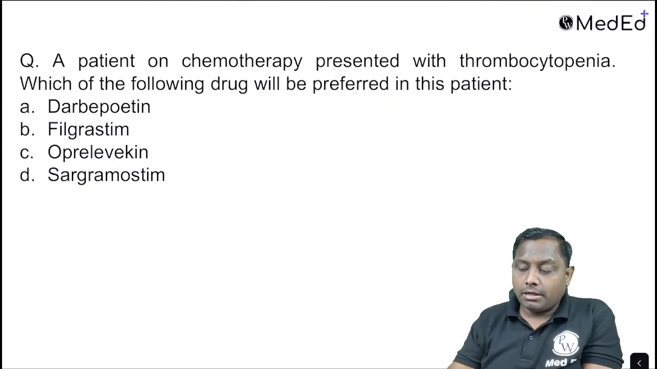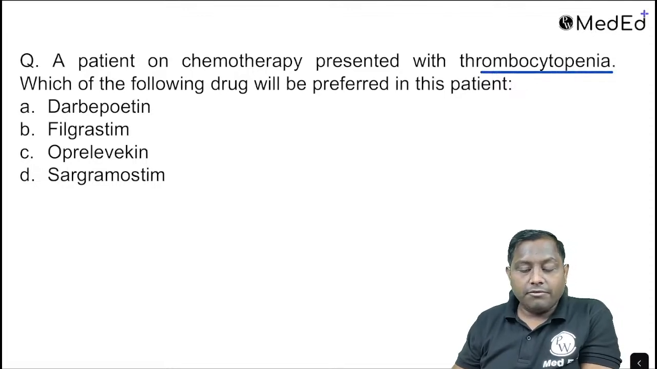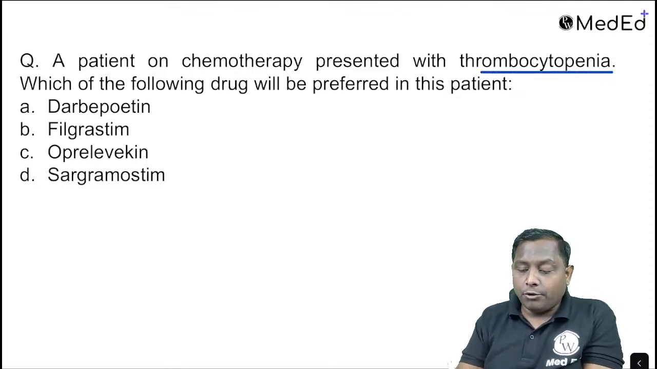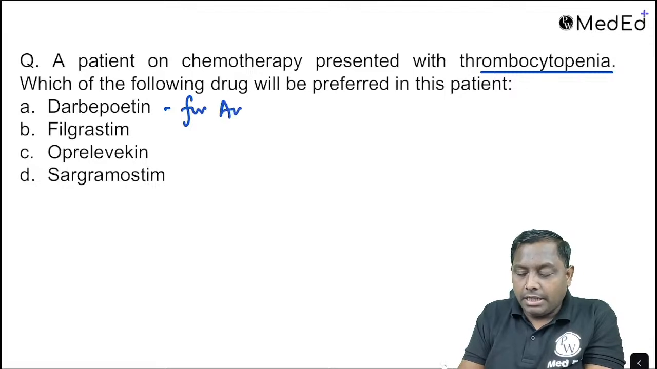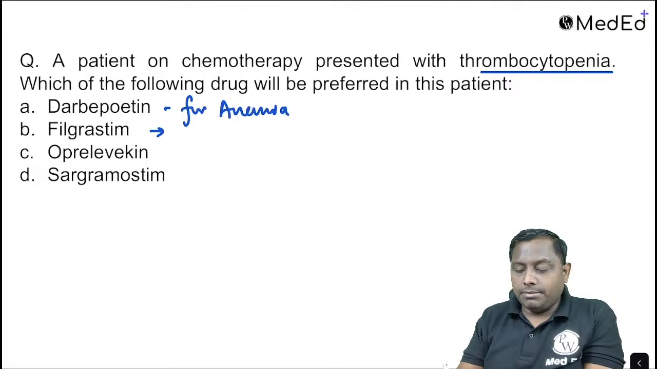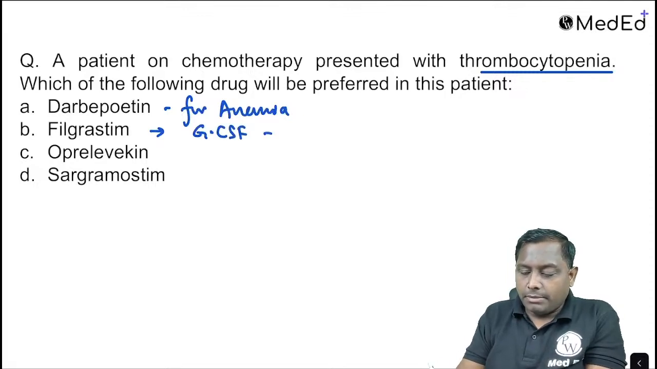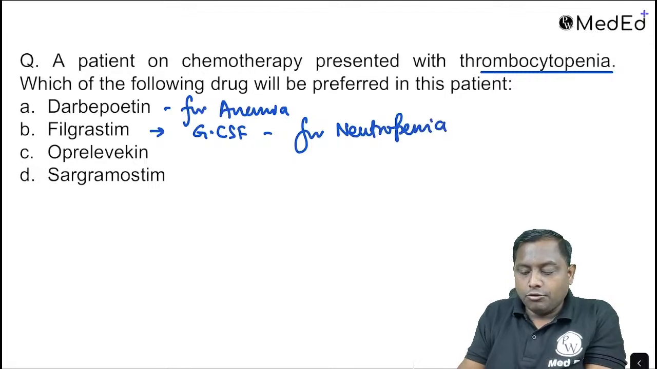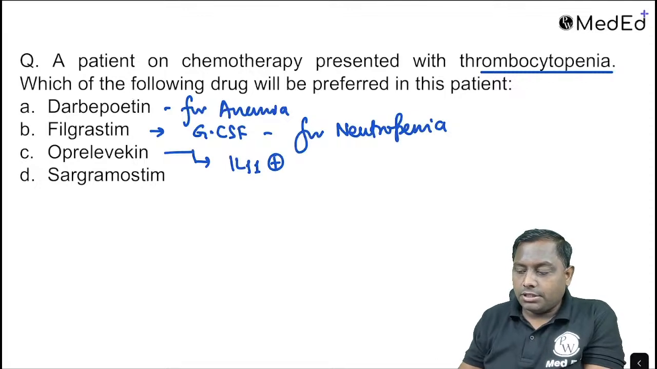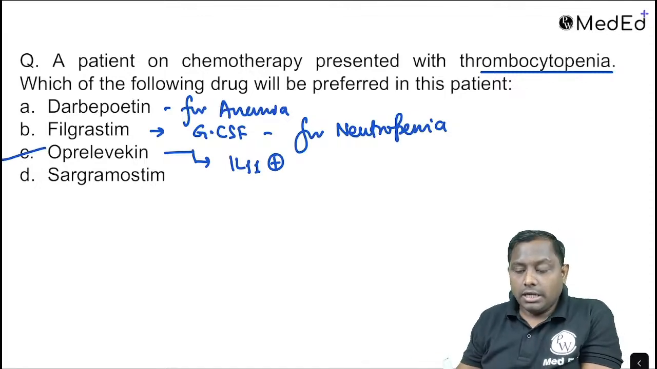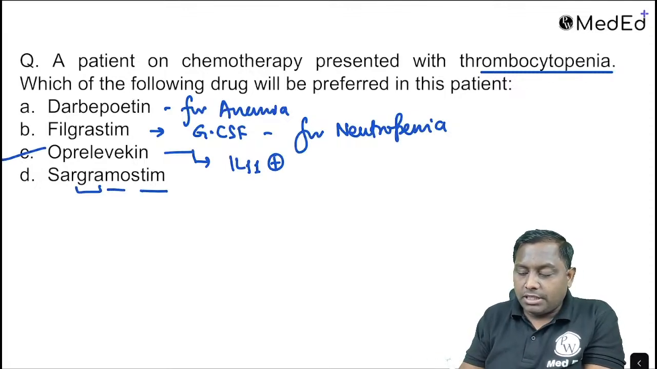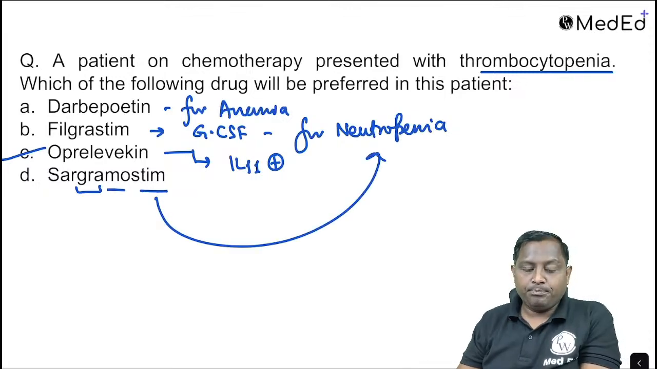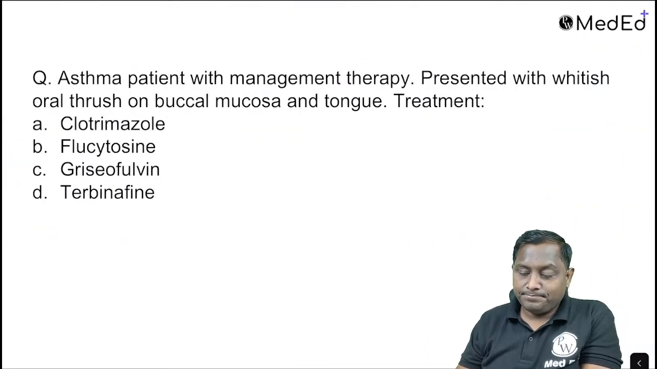A patient on chemotherapy coming with thrombocytopenia, which of the following will be preferred? Thrombocytopenia, darbepoetin, this is mainly utilized for anemia. Filgrastim, they are the granulocyte colony stimulating factor. They are mainly utilized for neutropenia. If there is a chemo-induced neutropenia. Oprelvekine is the one that is interleukin 11 agonist. So thrombocytopenia में ये required होगा. Sargramostim is the granulocyte monocyte stimulant. They can also be utilized for neutropenia. ठीक है. Correct answer for this one is going to be C.